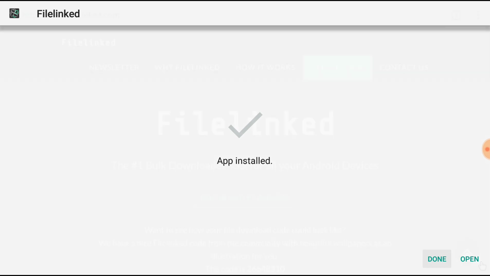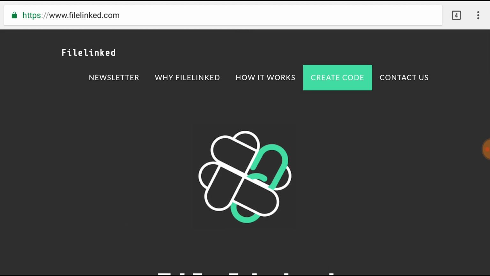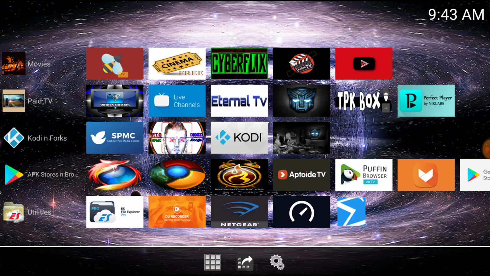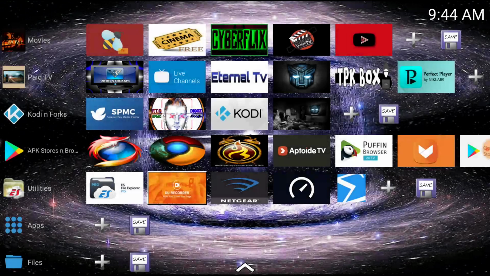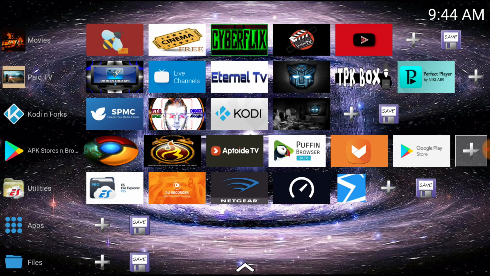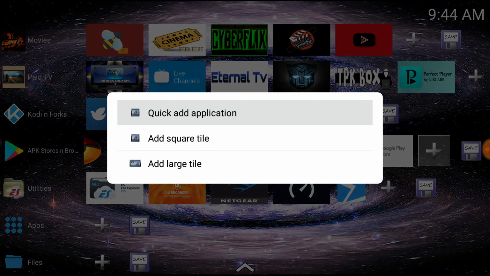I'm just going to hit done. I'm going to hit my home button. Open it. Layout. My APK stores. I'm going to add it.